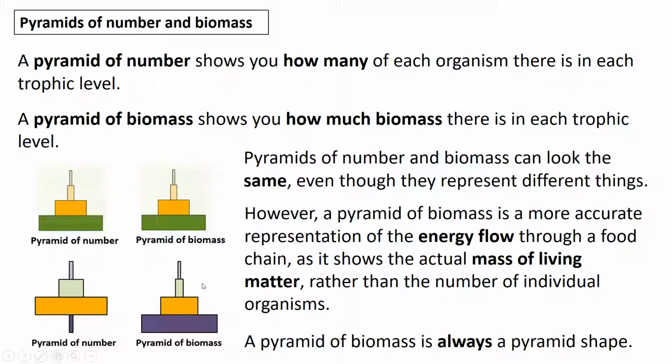But a pyramid of biomass is a better representation of how the energy and the biomass is transferred at each trophic level, because it measures the actual mass of living matter. Remember, we remove water when measuring biomass, so it measures the actual number of biological molecules made by an individual organism, or many organisms within a species, of whatever you're measuring. So the pyramid of biomass always has a proper pyramid shape, whereas a pyramid of numbers may not. It may be a pyramid that has a very thin base.